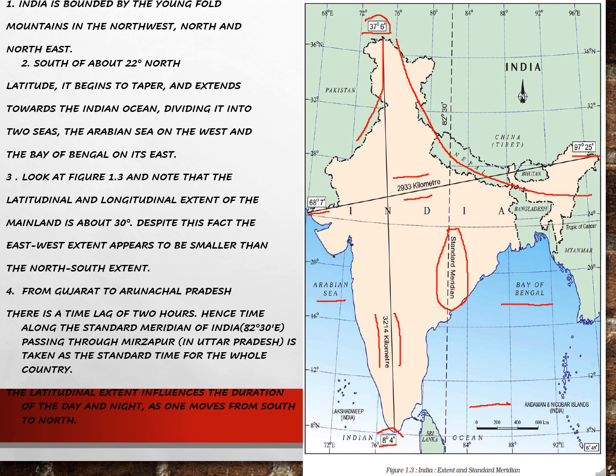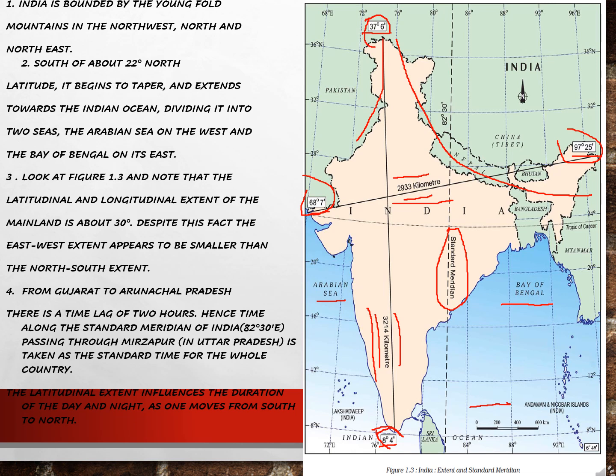So why is there a change in the measurement? Still, you can see the change in the measurement. The latitudinal calculation, that is 2,933 kilometers, is less than the longitudinal calculation of 3,214 kilometers. But as I told you, if you subtract this from this and this from this, somewhere you are getting around 30 degrees.